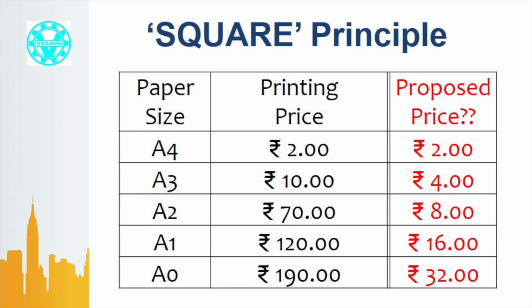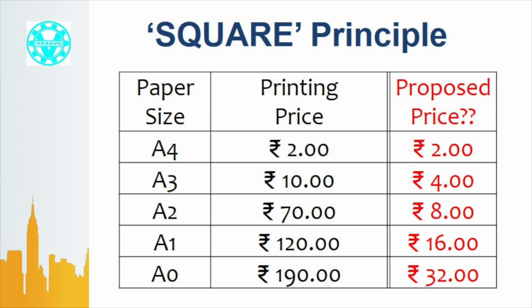You may go to a photocopy and printing shop. Printing of drawing prices are as follows. Price for A4 size paper printing is rupees 2 per sheet. Price for A3 size paper printing is rupees 10 per sheet. Price for A2 size paper printing is rupees 70 per sheet. Price for A1 size paper printing is rupees 120 per sheet.